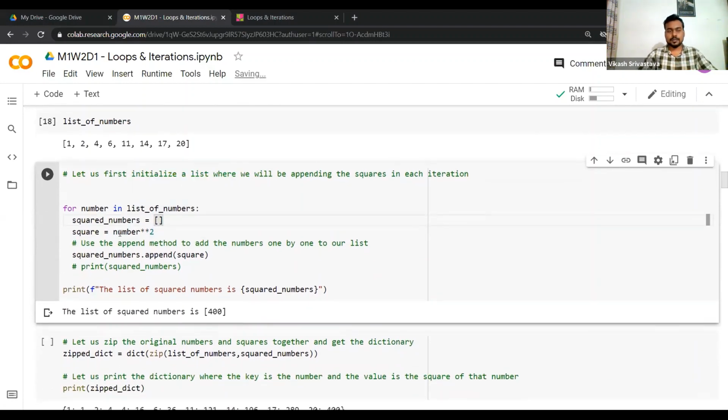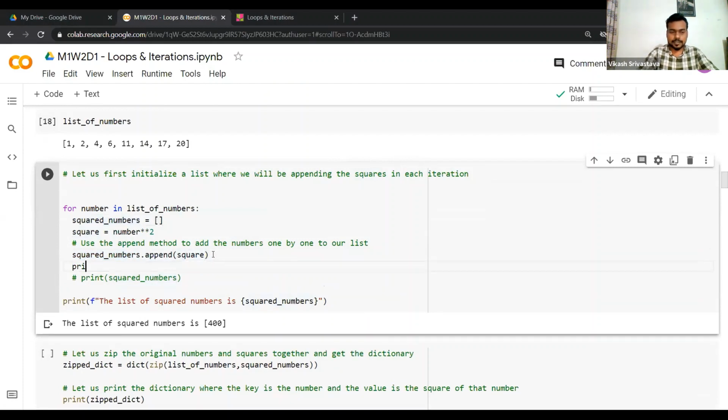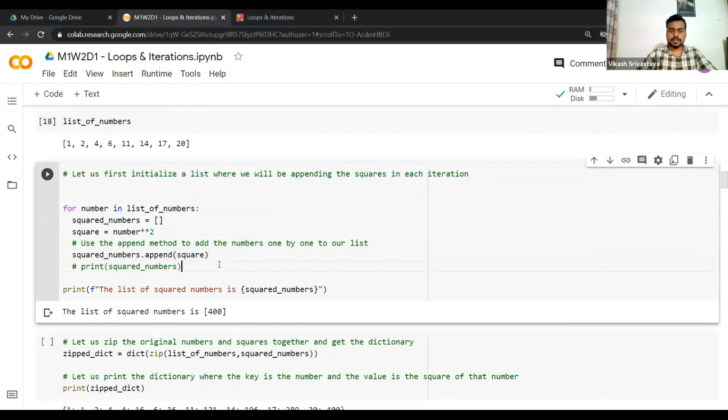Let me tell you. Let's look at the first iteration. In the first iteration, number contains the value 1. Squared numbers is essentially an empty list which I have created here. Now square will contain the value 1 squared, that is 1, and then I'll append that to squared numbers. If I try to print this, maybe I'll uncomment that to save a lot of effort.